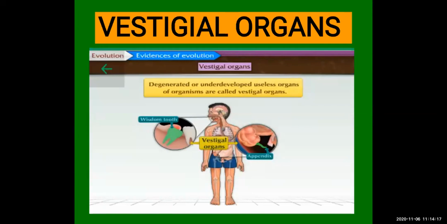And this is an important question that comes in your exam. Define vestigial organ, name some vestigial organs, and name some vestigial organs which are vestigial for the human body but useful and fully functional in animals. So this kind of question, a 3-4 marks question or a 1 mark question, can come from vestigial organs. This is an important question.